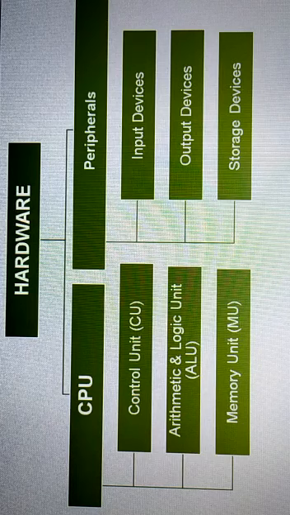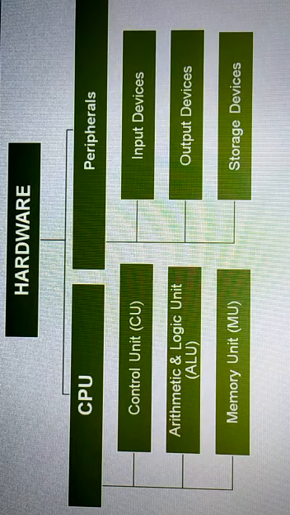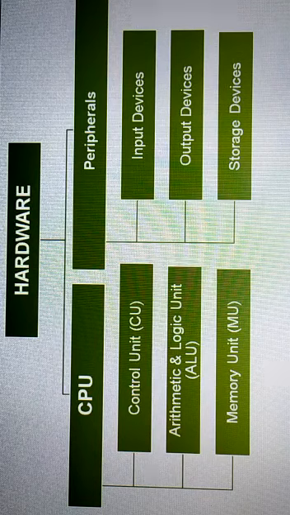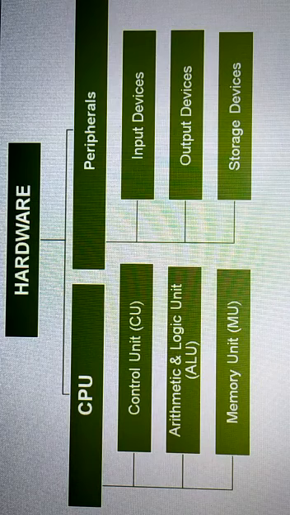In fact, you have learned in previous classes that there are two types of memory, one is internal and the other external. So here memory unit means internal memory, and the storage devices or backing storage devices means the external memory. Internal memory is required during the processing, so all the temporary data and programs are stored in internal memory.